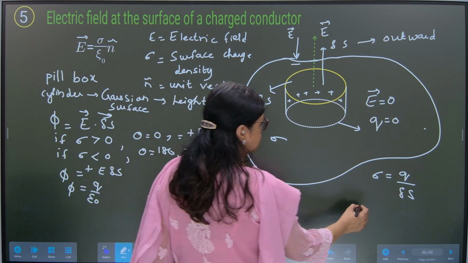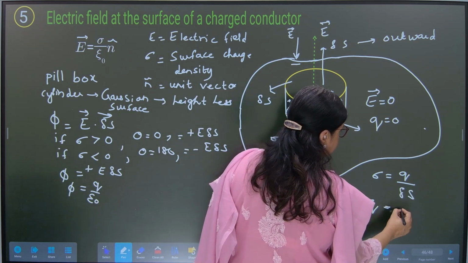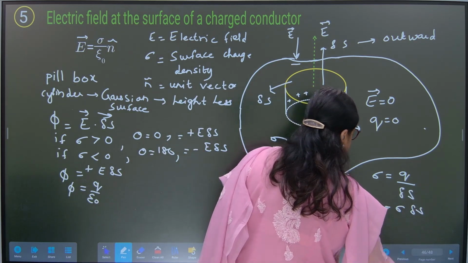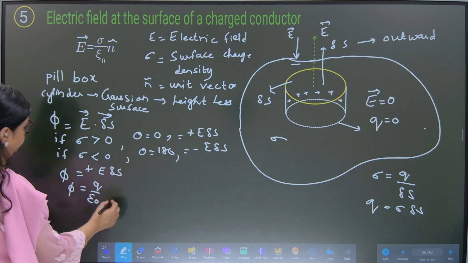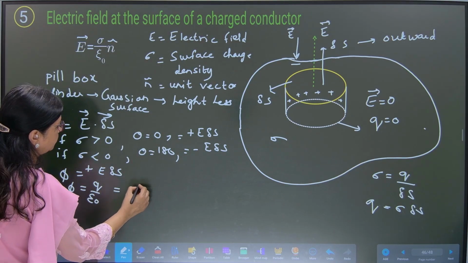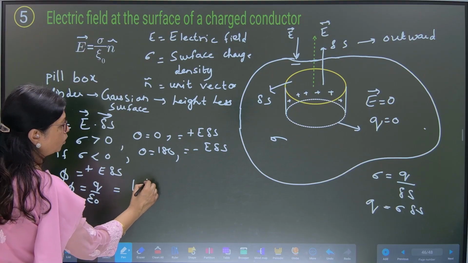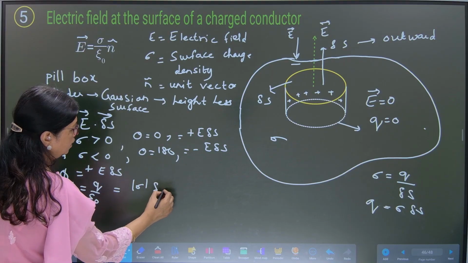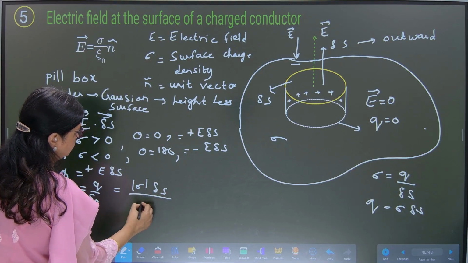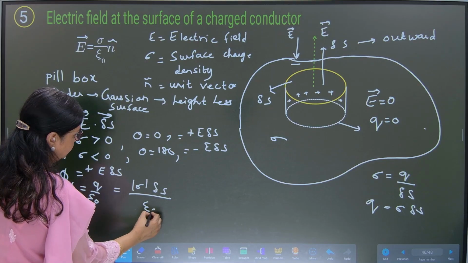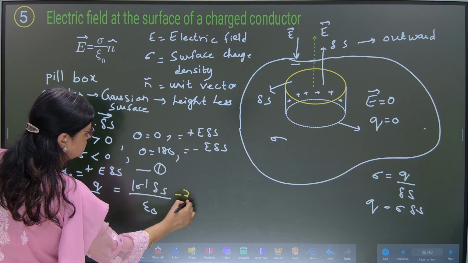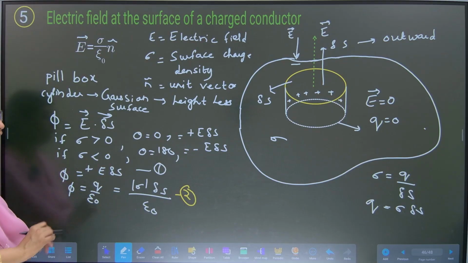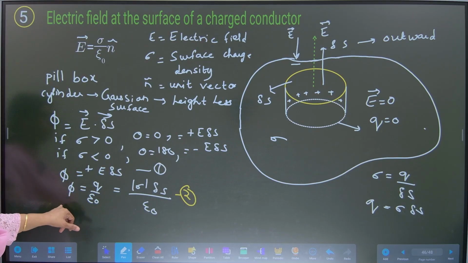So charge is equal to sigma delta S. That we shall write here, and we shall also put sigma modulus delta S upon epsilon naught. Let me name this as equation 1. Let me name this as equation 2. Both are flux. This is by definition and this is by Gauss's law.